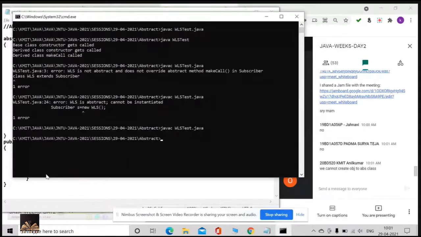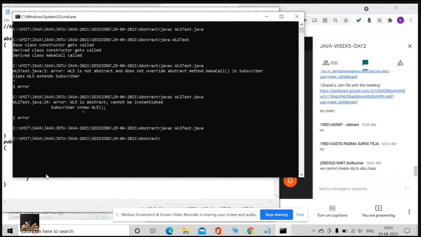Now it's fine. Yes or no? Now it is fine. So unless you provide a body for your abstract method, you need to declare your classes as abstract. Understood? Why this abstract actually? What is the reason why it is behaving like this? We cannot create an object of an abstract class. Exactly, Anil. Of course, exactly.